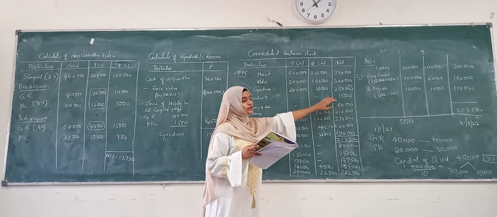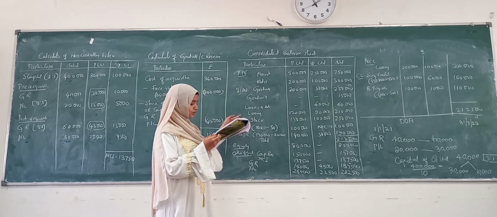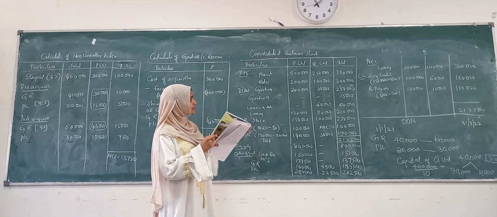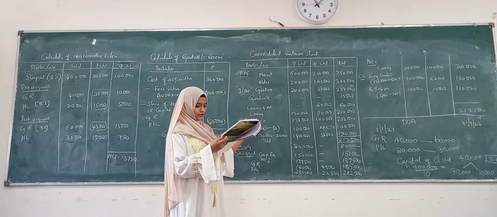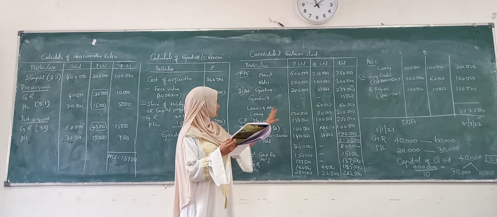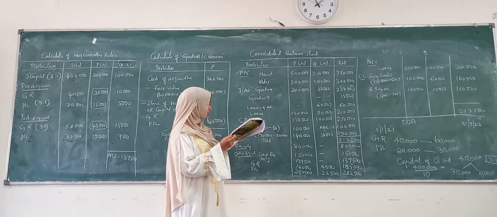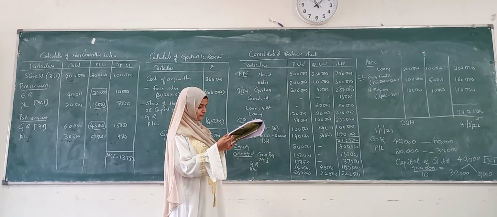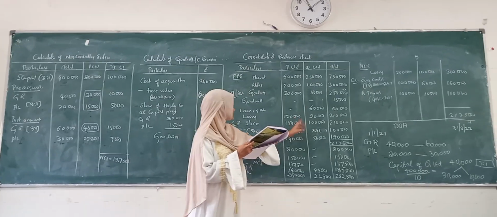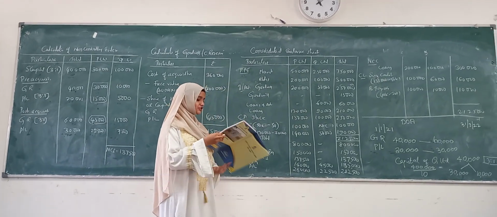Goodwill, total amount is 15,000. Then loans and advances as given in book value, 60,000. Loans 1,20,000 and 90,000 as it is. Current assets, stock 1,50,000 and 1 lakh. Then we have debtors, in adjustment.